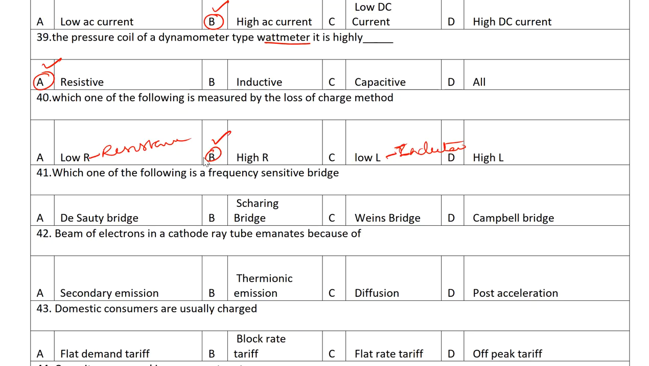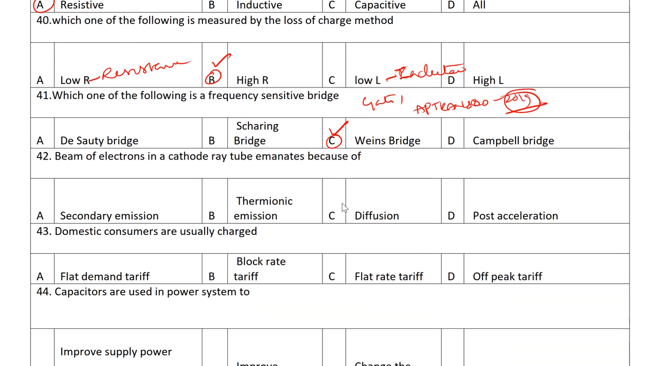Which of the following is a frequency sensitive bridge? This question has been asked two times, especially in the GATE examination, and recently in the AP Transco 2019 examination. Okay, AP Transco or AP SPDCL, but it was asked in the 2019 paper. The answer is Wien's bridge. The other options are De Sauty's bridge, Schering bridge, and Campbell bridge.